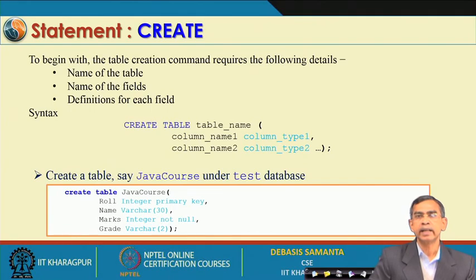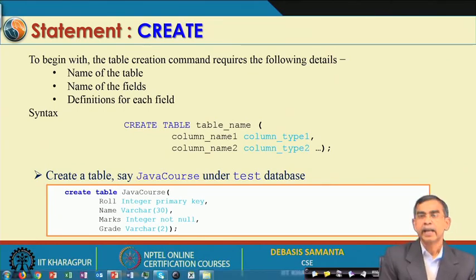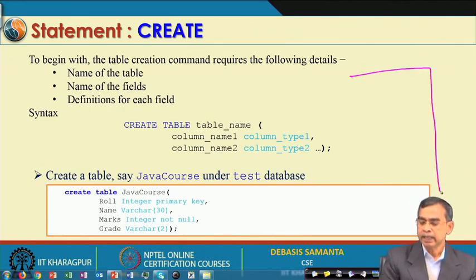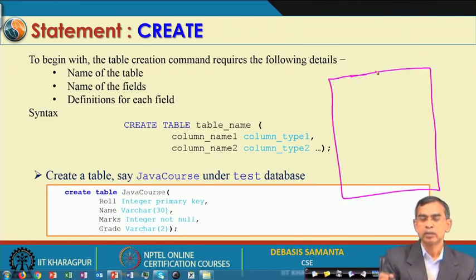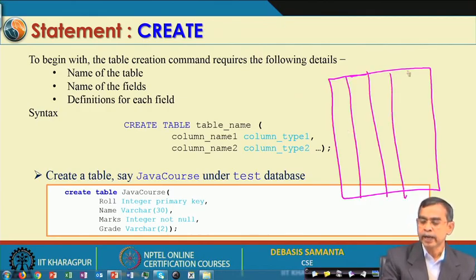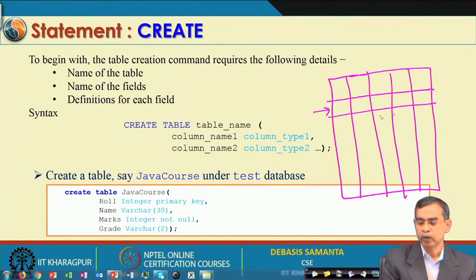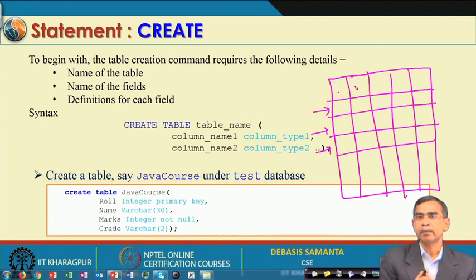So, you have so far created a database, and under this database we want to maintain tables. First I will tell you how a table can be created. Now, as you know, a table looks like this. A table has its own name, and there will be some columns. These columns are called attributes, and then each row will contain a record. So, attributes and the table name are the first things that you should ensure.